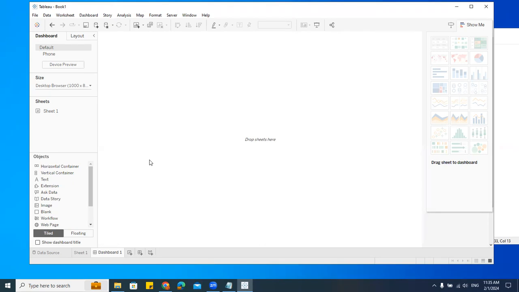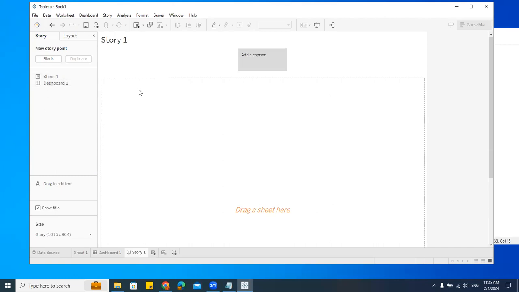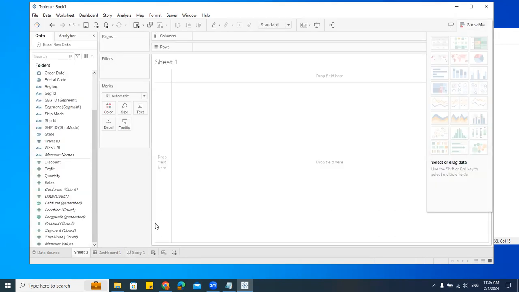Once the dashboard is created, then I have to build my story. What is a story? The story of the reports, with different pages. We have the storyboard here. The dashboard will contain different reports. The storyboard contains one particular dashboard or the reports. Understood, all of you? Okay. So this you have to keep in mind. Now I'll go back to this sheet. How to create various different visualizations is what we'll see today.